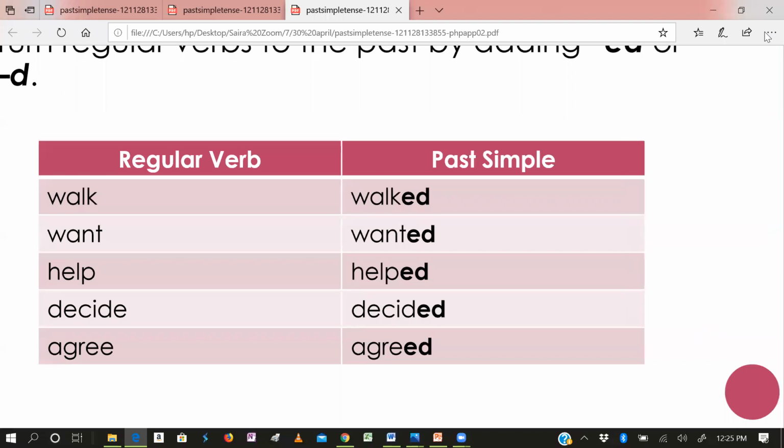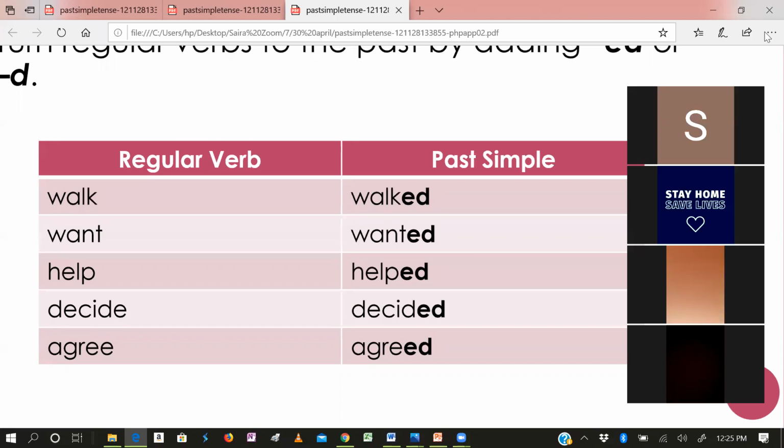When we say regular, regular means all those verbs whose past form ends with the same letters, ed. So these are the regular verbs. Walk, want, help, and some other verbs are in irregular form, just like go. We don't say goed. Do you say Nimra goed? Go, goed? No. We'll say go, went.